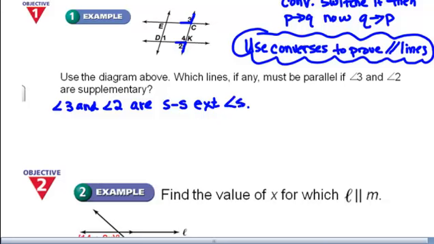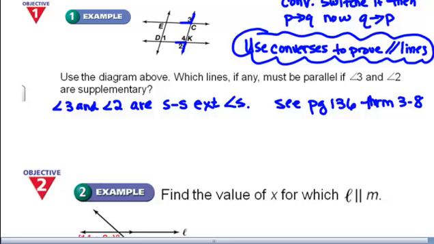So we're going to use a different theorem. As a matter of fact, if you turn your page to page 136, you'll see the theorem we're going to use. It is theorem 3.8, and it's called the converse of the same side exterior angle theorem. These are the parallel lines.